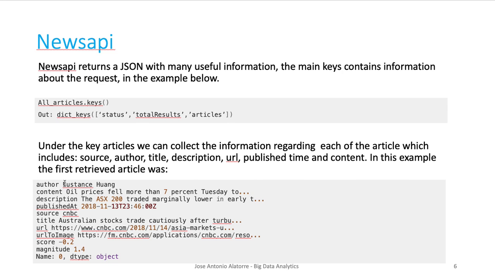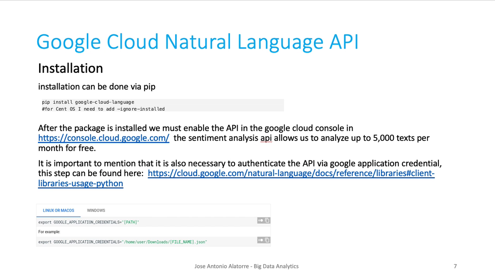In this example, we can see that it has an author, a description of the content, which is basically the headline, a description of the article that is an excerpt from the full article, and the publication date. This is very important because we are going to try to match this exact publication time with the movement in the stock prices at that exact time. We will go into that further down.